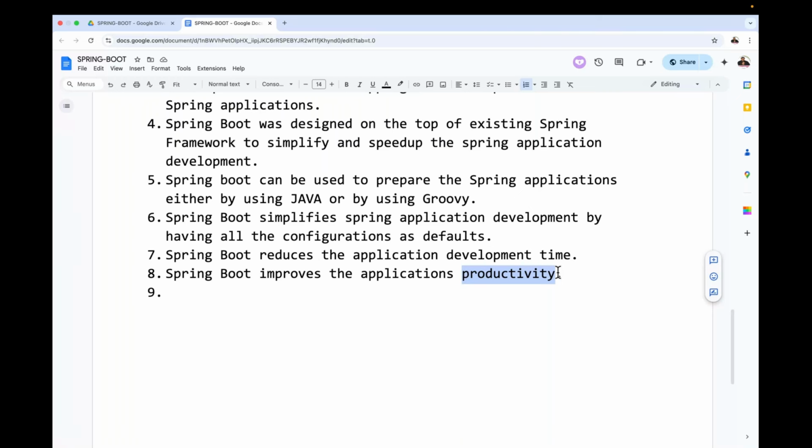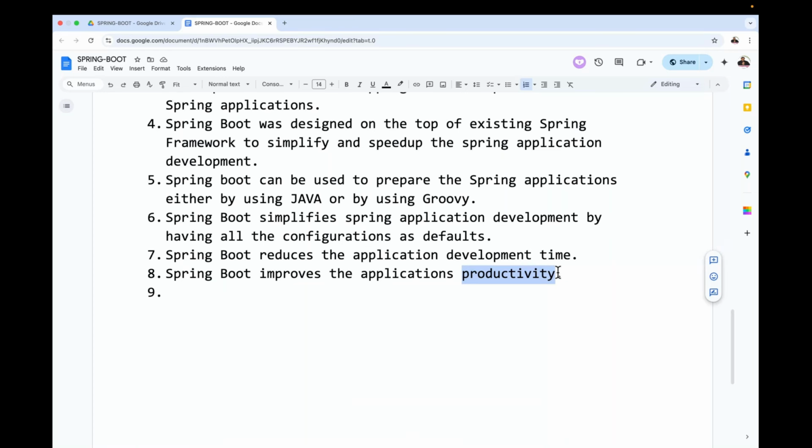A simple example I'm telling you: if we don't use the Spring framework, in a 5 year span, only one project you are going to prepare if you're not using any framework. If you use the Spring framework, in a 5 year span, only three projects you are going to prepare. But if you use Spring Boot, in the same 5 year span, maybe 5 to 6 projects are going to be prepared. That's the point I'm telling you.